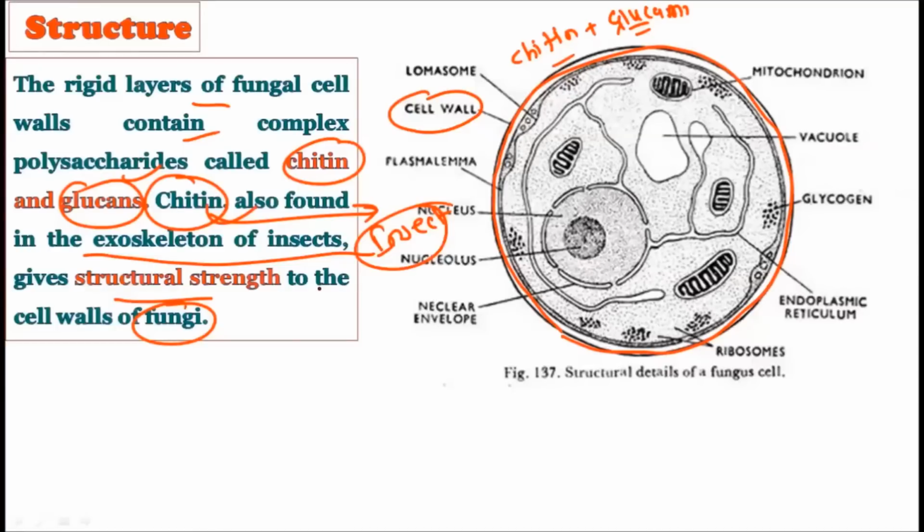So you can say that we consider the fungi more closely related to animals and not to plants, because they show many more similarities with animals than with plants. Just like the cell wall is made up of chitin, and this chitin compound is also found in the exoskeleton of insects. Insects belong to the animal kingdom, right? So this is also a similarity between the fungi group and the animal group.